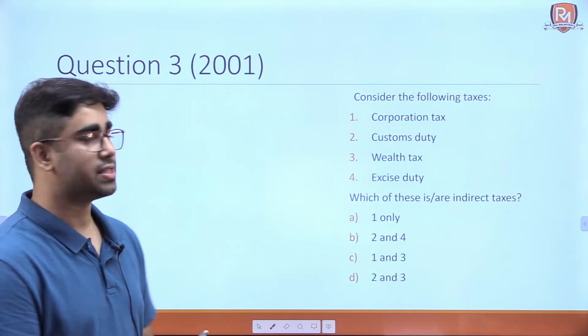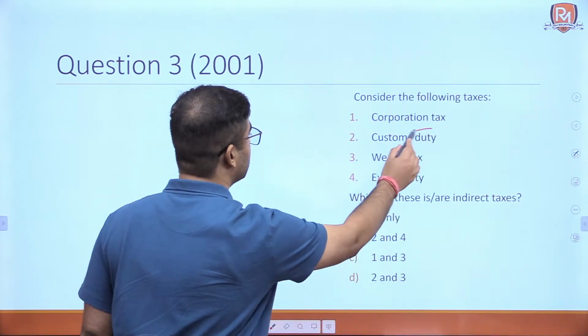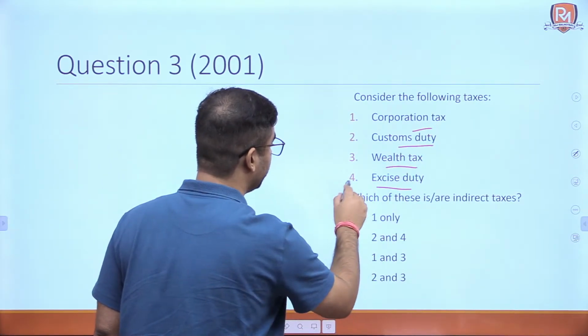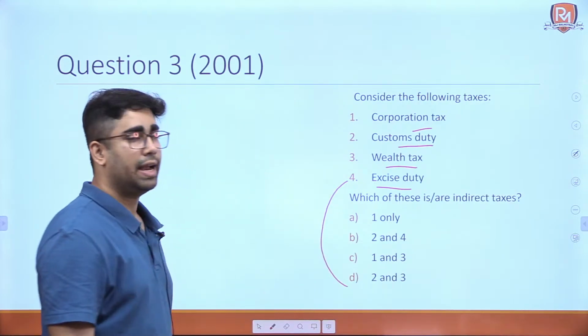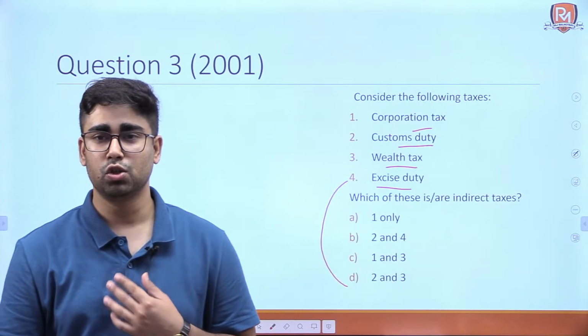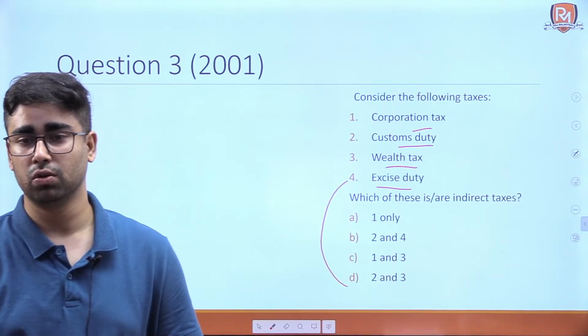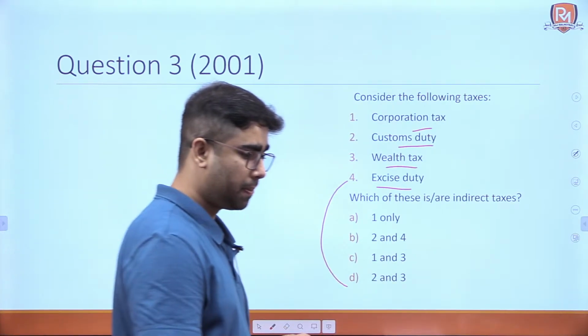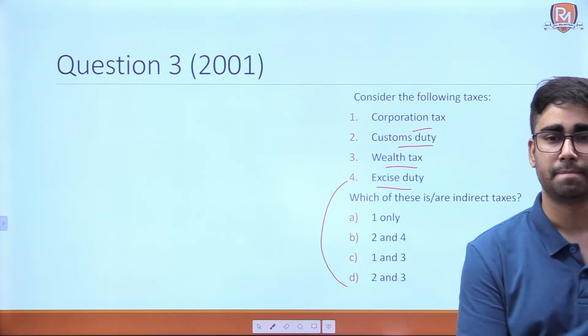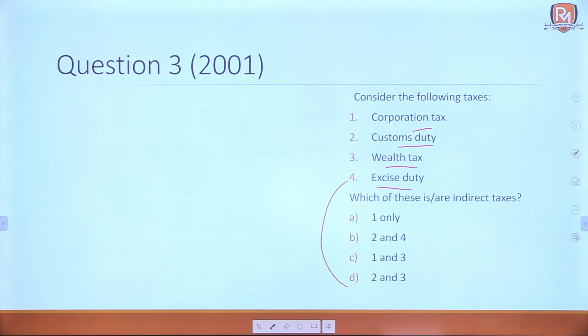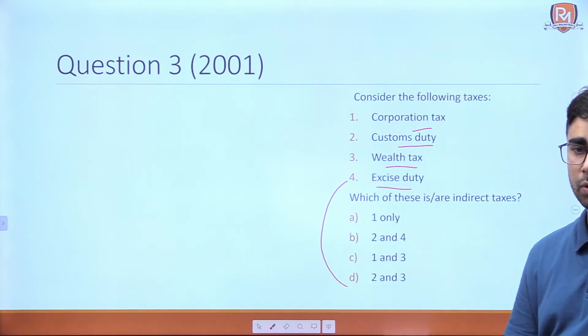Consider the following taxes: corporation tax, customs duty, wealth tax, excise duty. Which of these are the indirect taxes? It is to check the general knowledge related to taxation. Please answer this question also in the chat box please. Shreyans is saying B. Kanvu is saying B. Rohit is saying B. What about others?